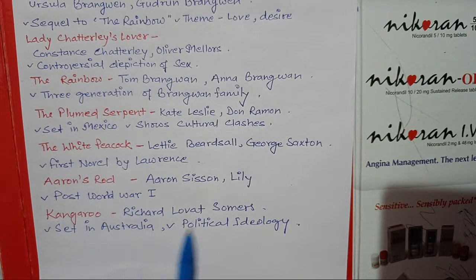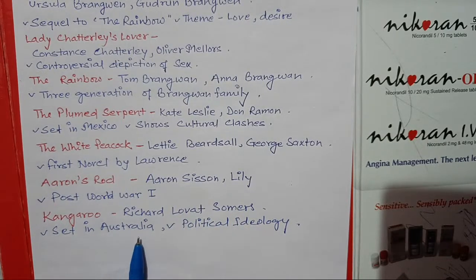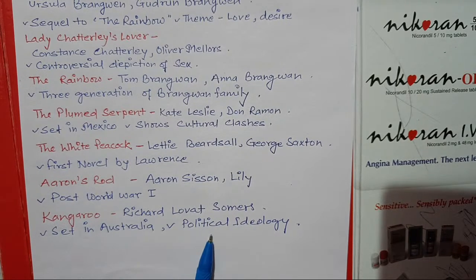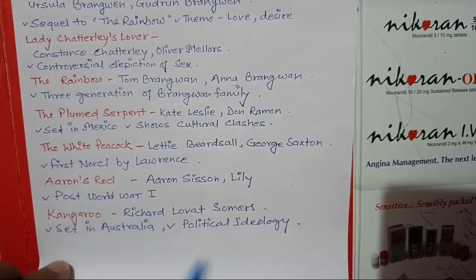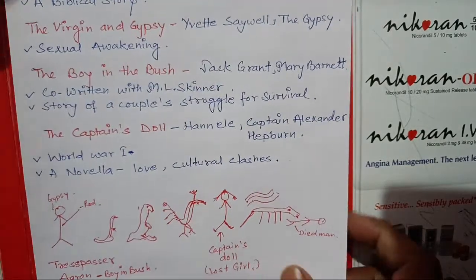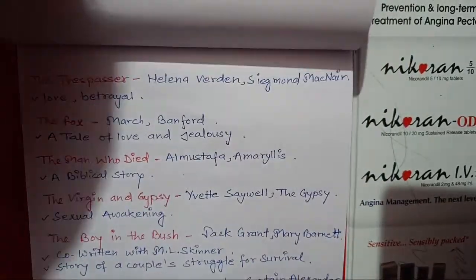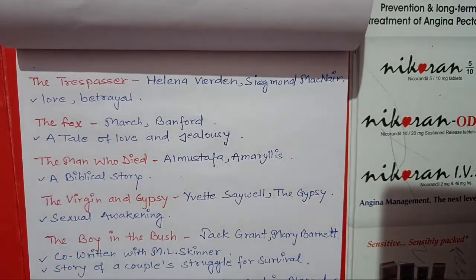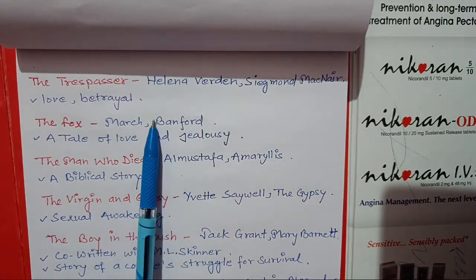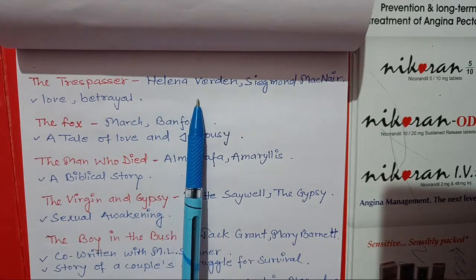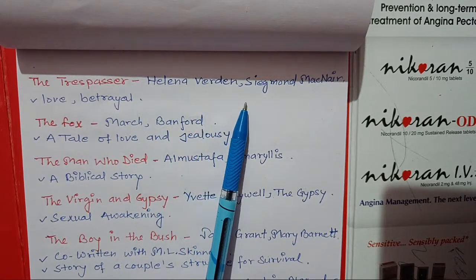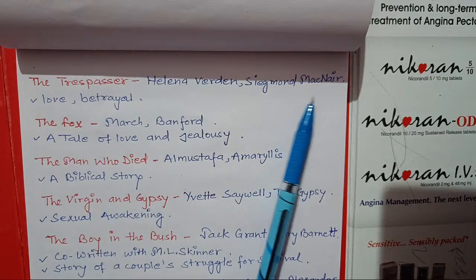Kangaroo: Richard Lovat Somers, and here the next character is Kangaroo as well, and it was set in Australia, and the theme, we can say, was political ideology. So next, here are another works. The Trespasser. Important characters are Helena Verden and Siegmund MacNair.